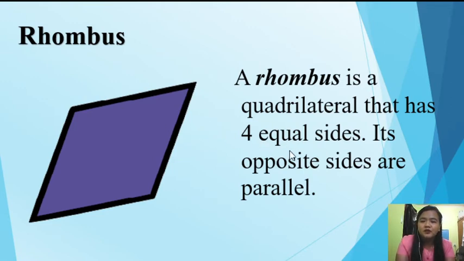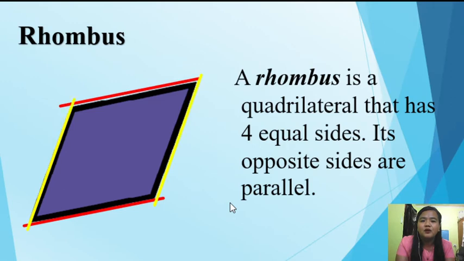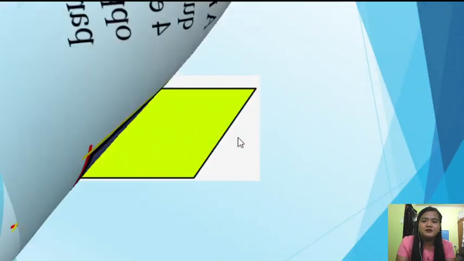Another, its opposite sides are parallel. So, this side and this side are parallel. We have also this side and this side are parallel. So, this is a rhombus. So, pag sinabi natin 2 cm ng isang side, lahat ng side ni rhombus ay 2 cm because its sides are all equal.